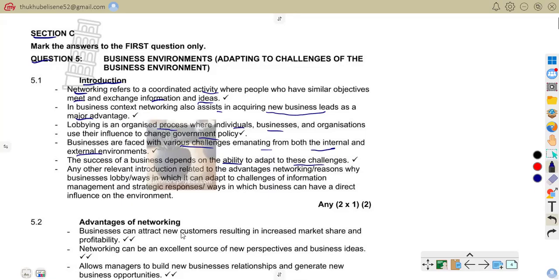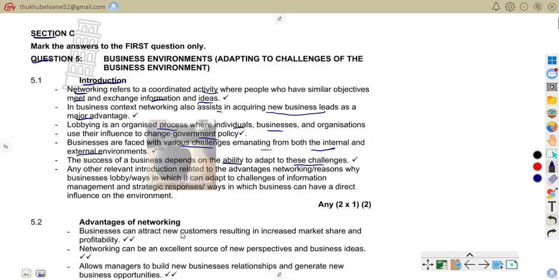So, with this introduction, what we're saying in short is that businesses operate in internal as well as external environments, which create challenges. So to survive, business must adapt. For the business to adapt, because internal and external environments create challenges, what a business needs to do is adapt.